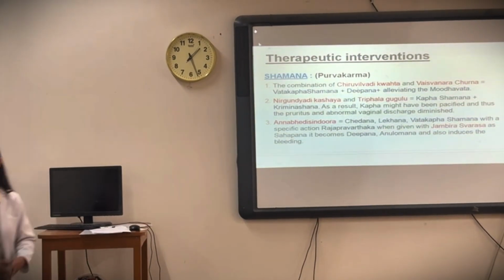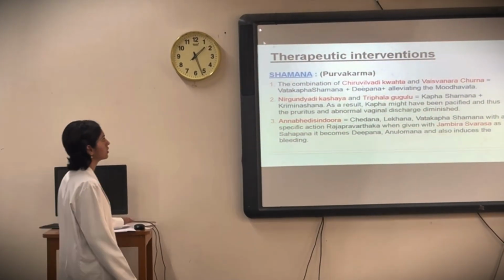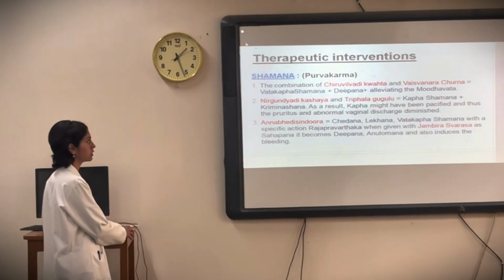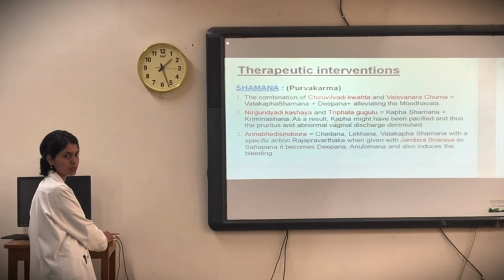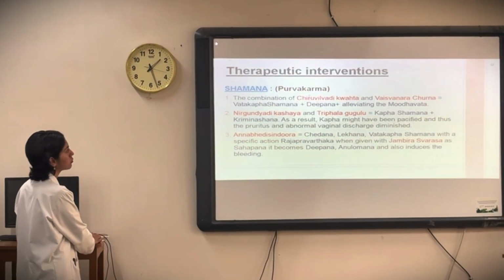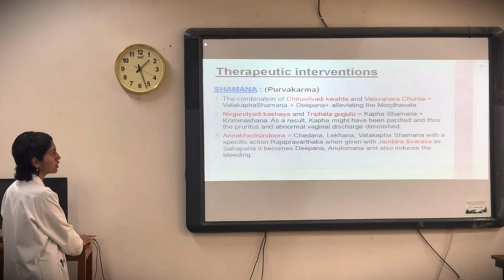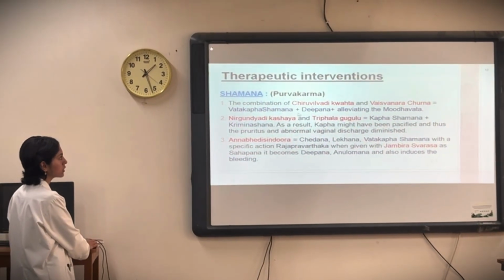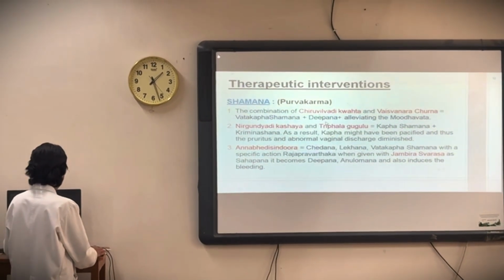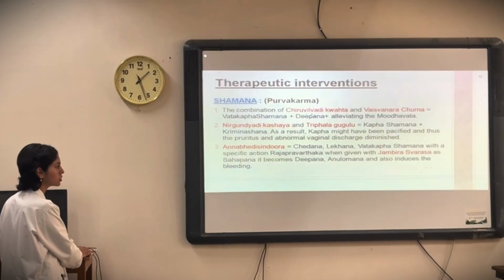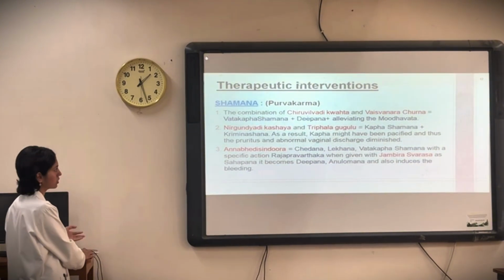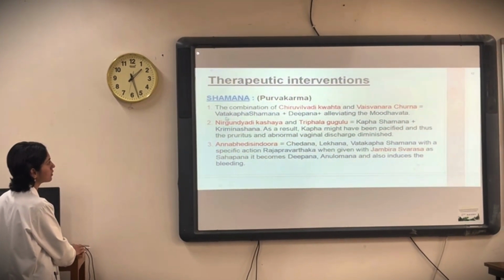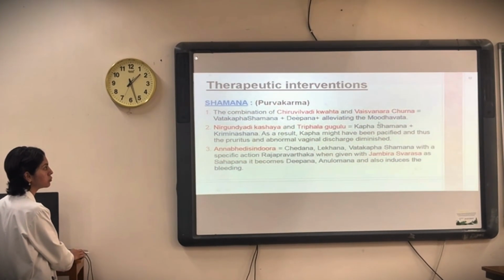Now therapy. For therapeutic interventions, first we did Shamana as a Purva Karma. The Purva Karma is before the main therapy, that is the Shodhana therapy. Here a combination of Chiru-Vilvadi Kwath and Vaishvanara Churna was given. As for Chiru-Vilvadi Kwath, the main ingredients were Putikaranja, Chitraka, or Haritaki, which all have Deepana action. So the action here is Vata-Kapha Shamana, Deepana, and elevating Mandagni.